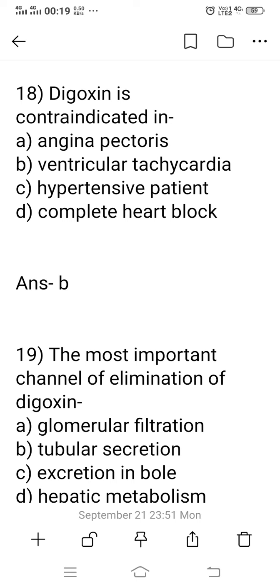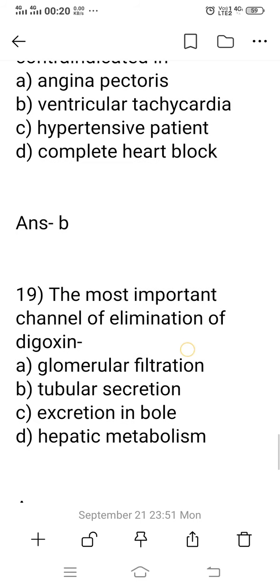Question number 18. The digoxin is contraindicated in option A, angina pectoris, option B, ventricular tachycardia, option C, hypertensive patient, option D, complete heart block. The right answer is option B. Excessive use of digoxin produces tachycardia, ventricular tachycardia, meaning excessive heart rate. So in a tachycardia patient, when digitalis is administered, it produces an excessive increase of the heart rate. As a result, it produces heart failure and heart attacks. So the right answer is option B.